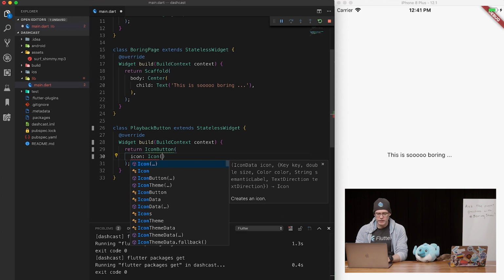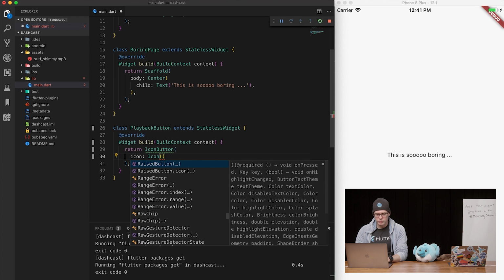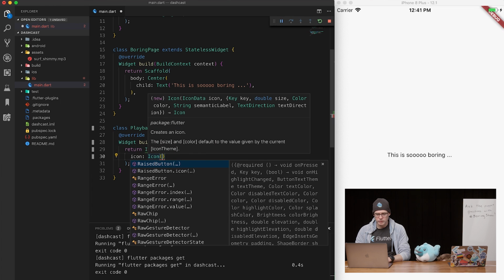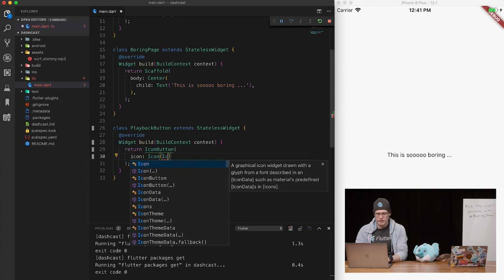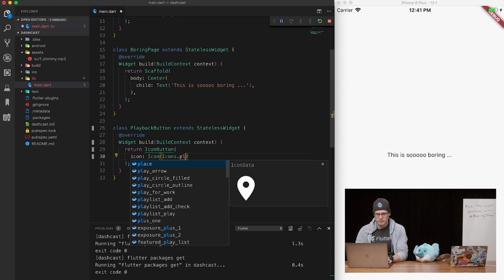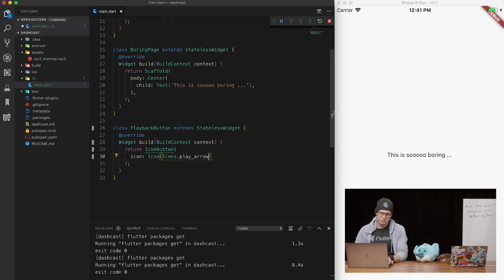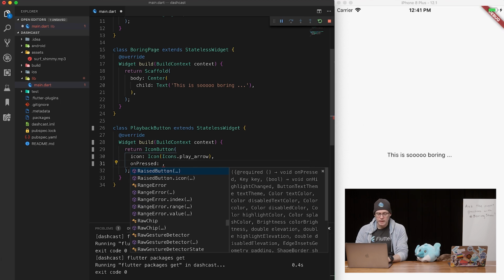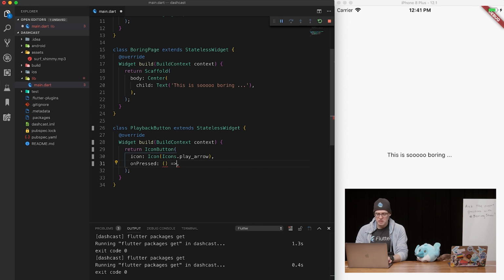And we're going to give it an icon, which we are going to... How does icon work? A play icon maybe? Icon data, yeah. Icons dot play arrow. Not super exciting, but there we go. We have that. It's a good start. And we're going to have on pressed. And on pressed, we're going to do some sort of play sound, shall we say?